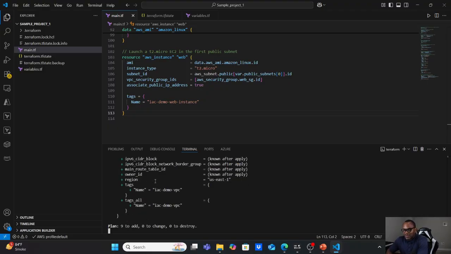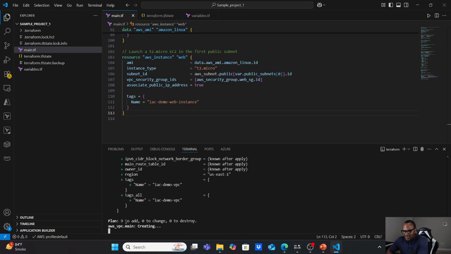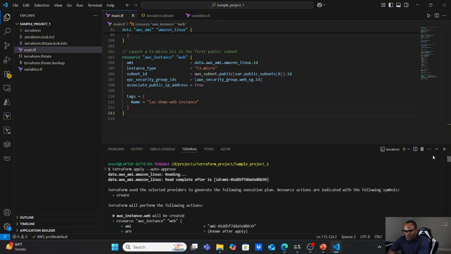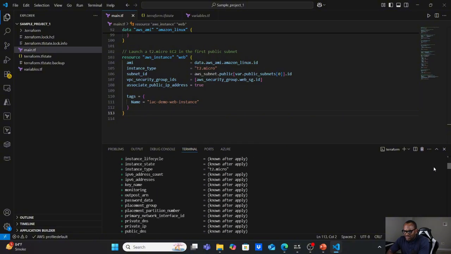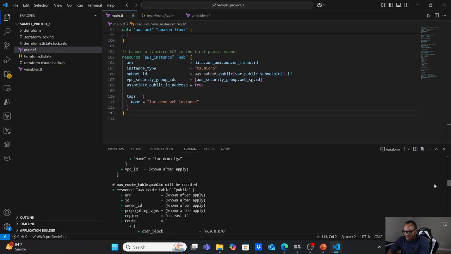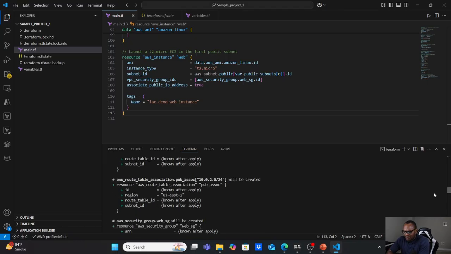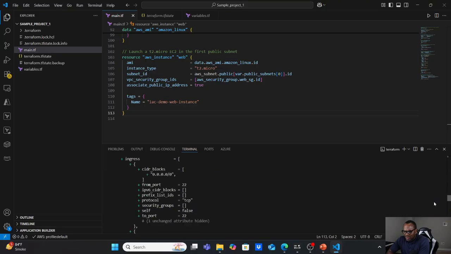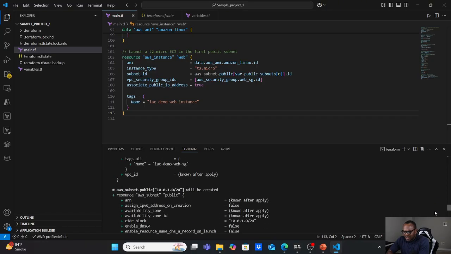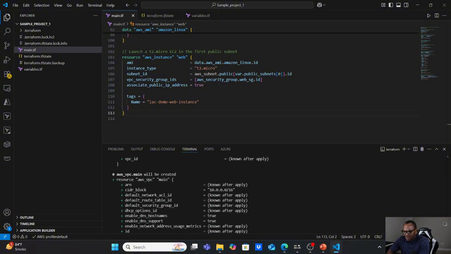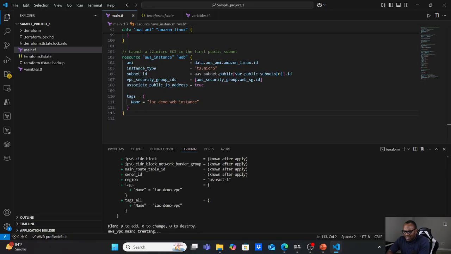It tells us first what it's going to create. It's going to create nine resources, 0 to change, 0 to destroy. And if you check, you can see what it's going to create. It's going to create an EC2 instance, a public route table, and a public route table association. It's going to create a security group and multiple public subnets. Of course, it's going to create a VPC, and that's that.